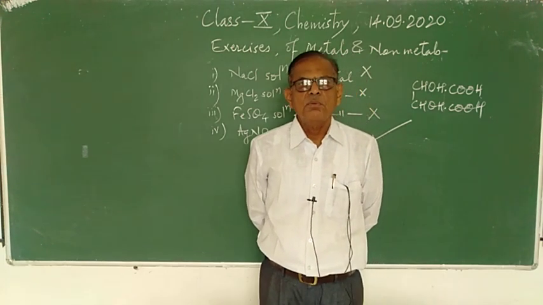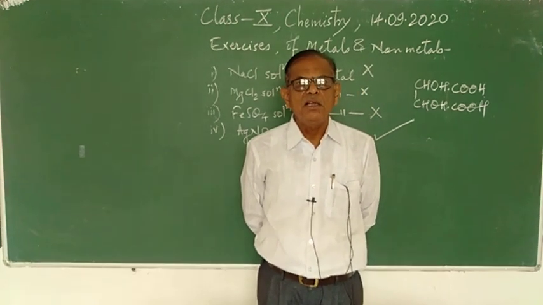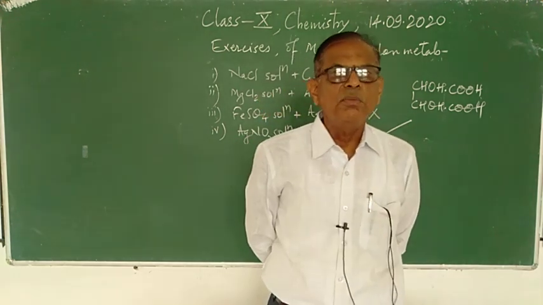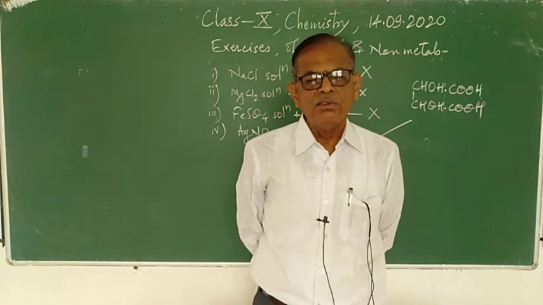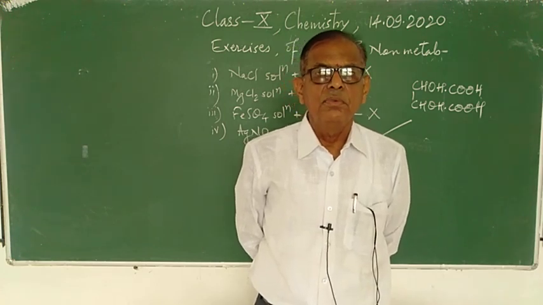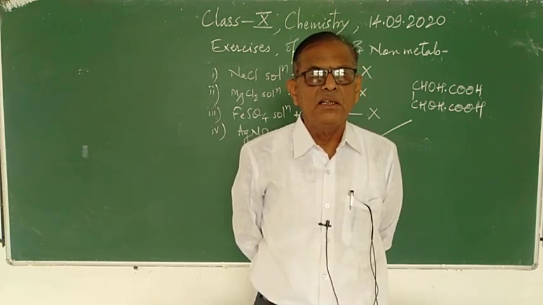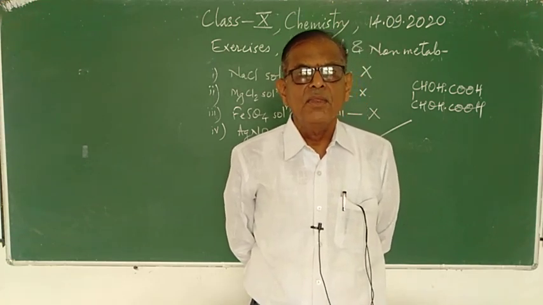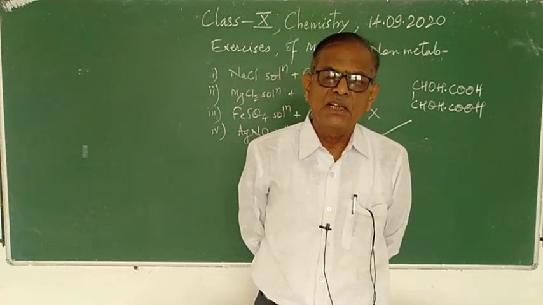On the basis of their chemical properties, for example, metal and non-metal. We have studied the differences between metals and non-metals on the basis of their physical properties.